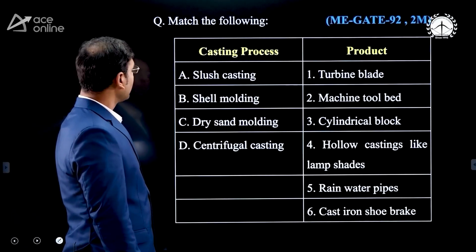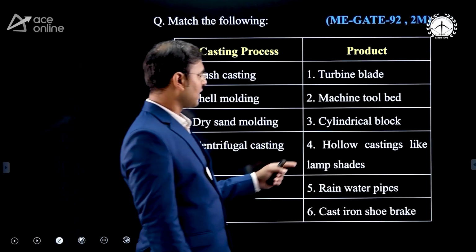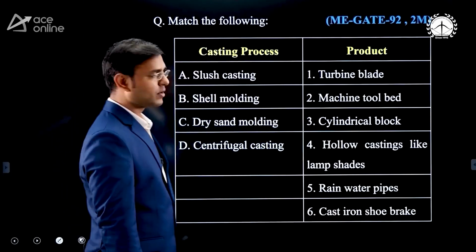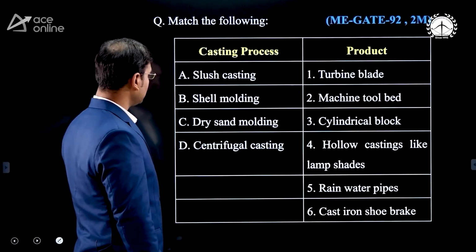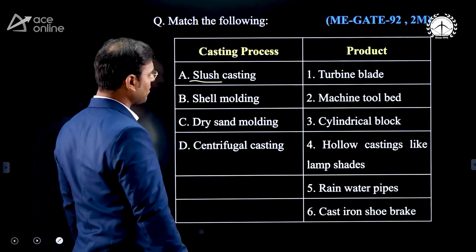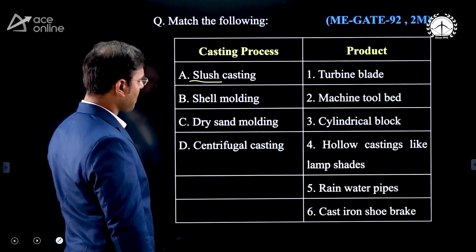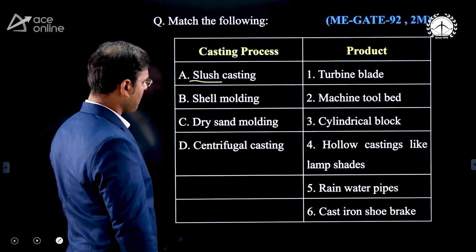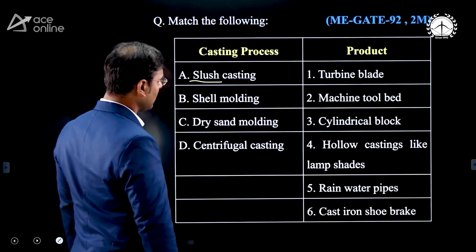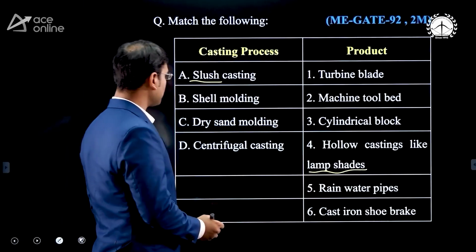Now see this question, match the following. All of these are casting processes, and we have to see which product we can manufacture. First is slush casting. What can we manufacture from slush casting? The lampshade can be made by slush casting.